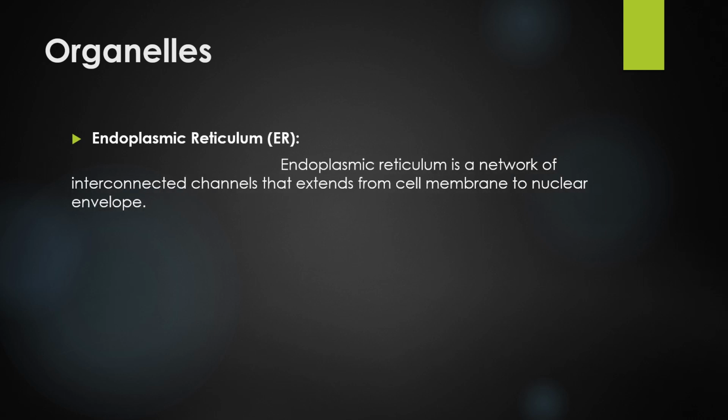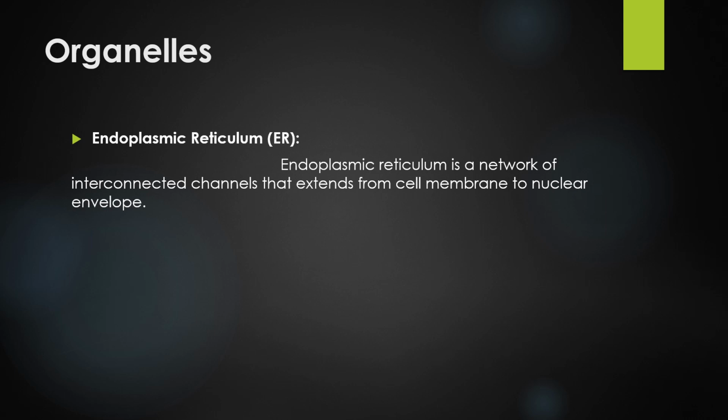We study what is endoplasmic reticulum. In the book it is defined as: endoplasmic reticulum is a network of interconnected channels that extends from the cell membrane to the nuclear envelope. Endoplasmic reticulum is interconnected as a network. If we take the example of electric poles, they are interconnected with wires and form a network. Same as the endoplasmic reticulum is interconnected and forms a network.